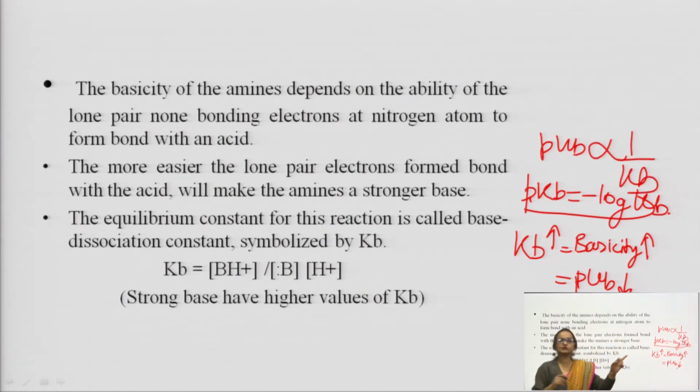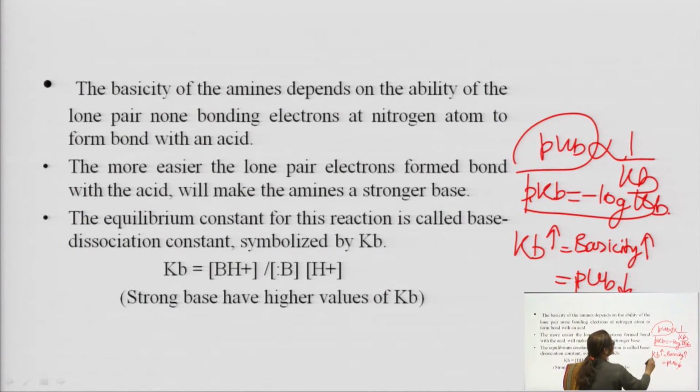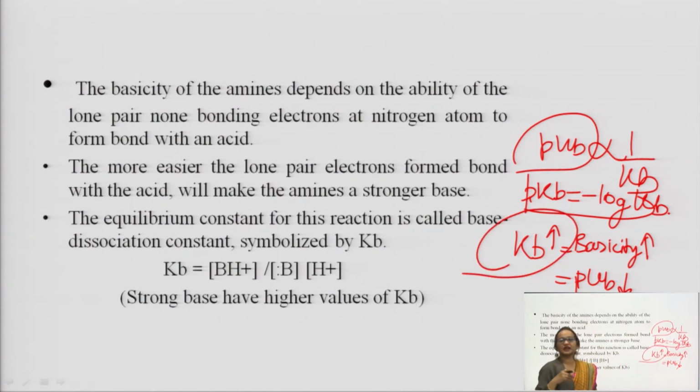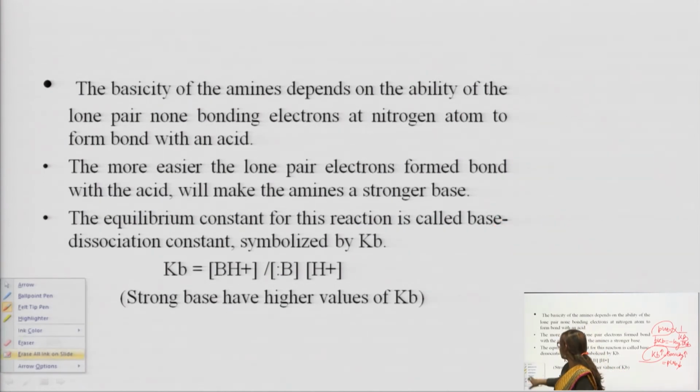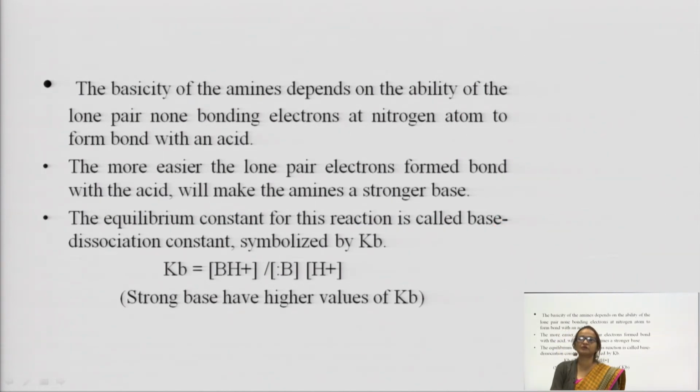You can see by this formula, pKb equals minus log Kb. Because of the negative logarithm, pKb is inversely proportional to the dissociation constant. By the use of this pKb value or Kb value, we can decide whether it is a strong base or weak base, right? This is a measure of the basicity of amines.